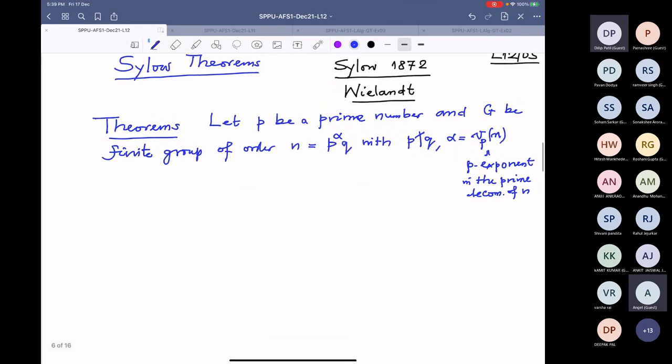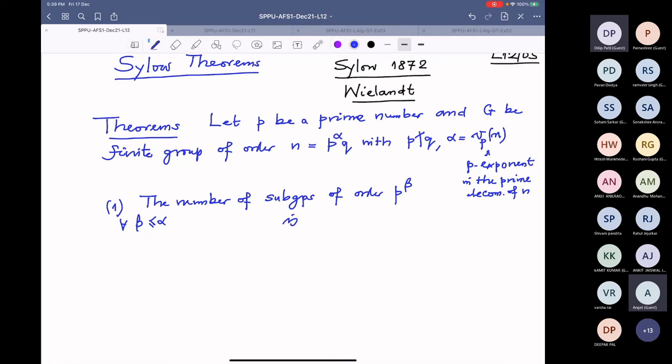Then the first theorem says: for any beta less than or equal to alpha, the number of subgroups of G of order p power beta